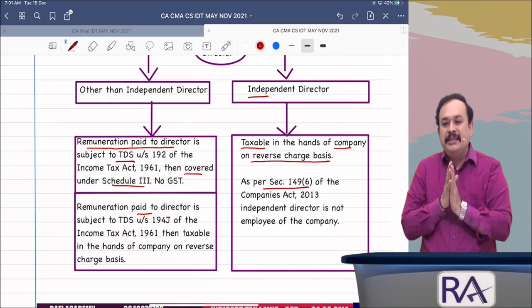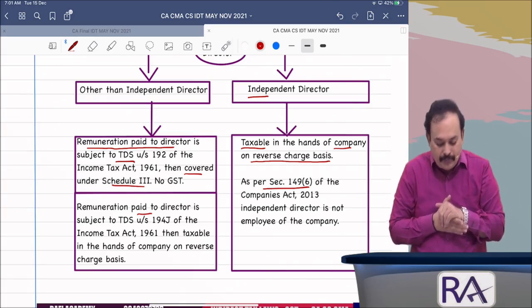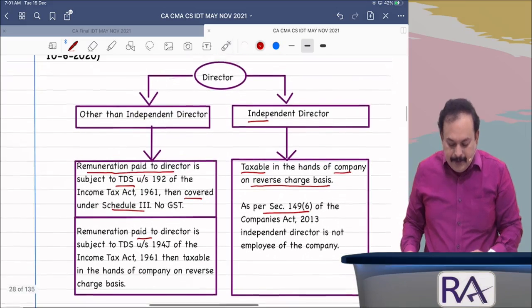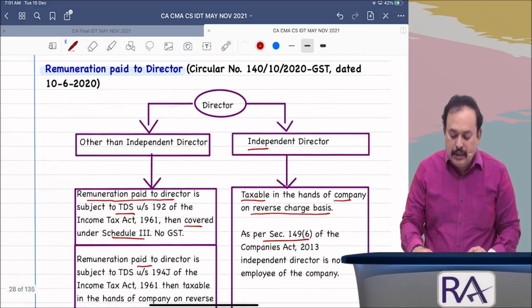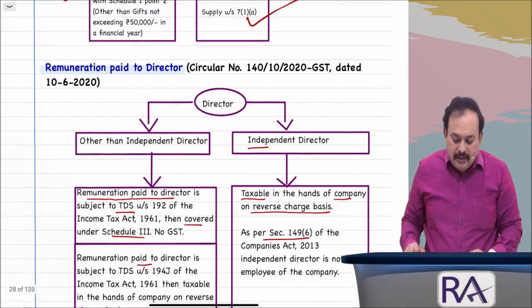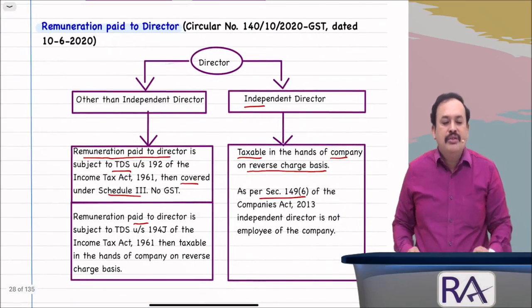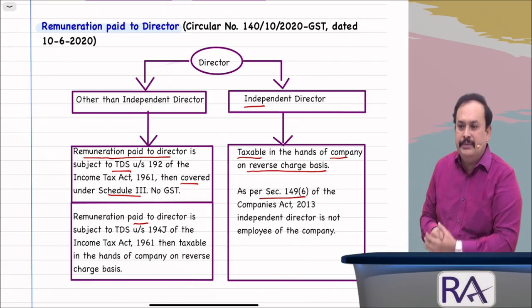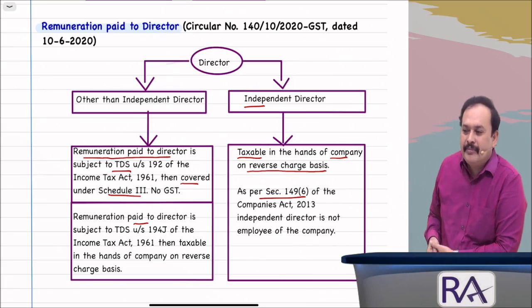Is it clear, my dear sir? This is the clarification given by CBIC in Circular number 140 dated 10th June 2020. Got the clarity?